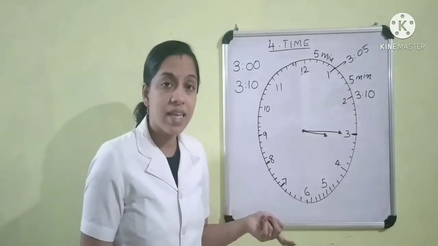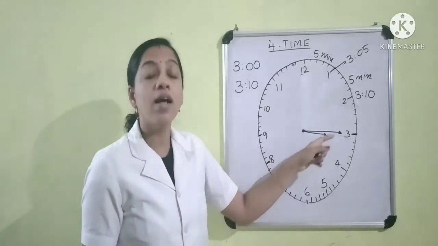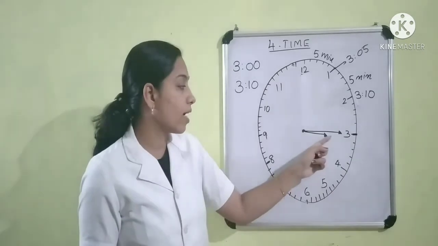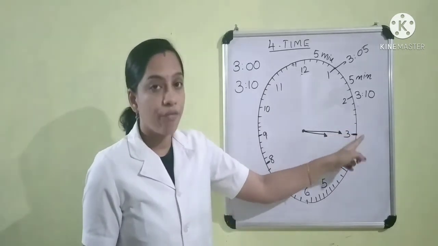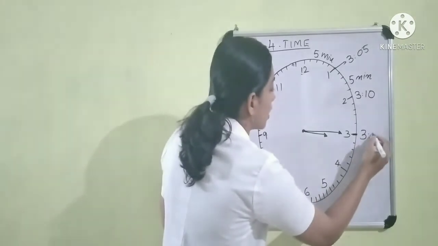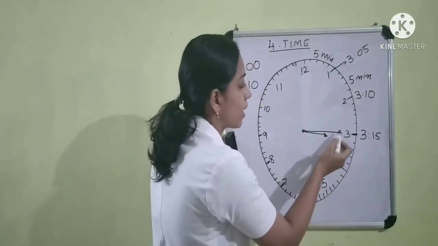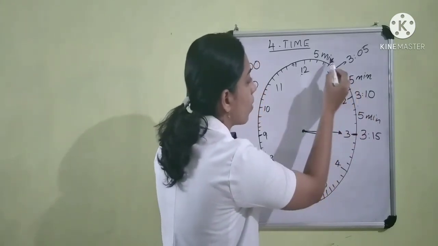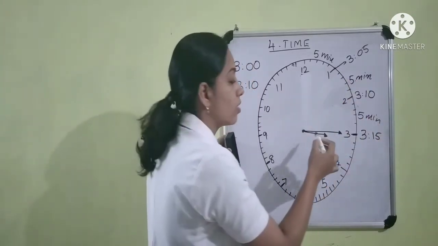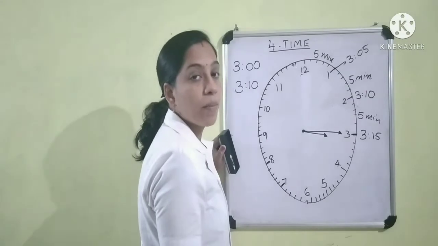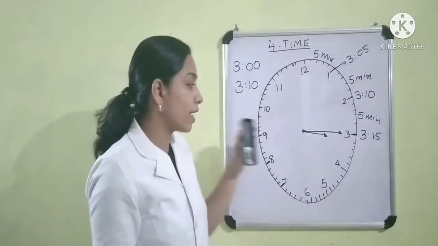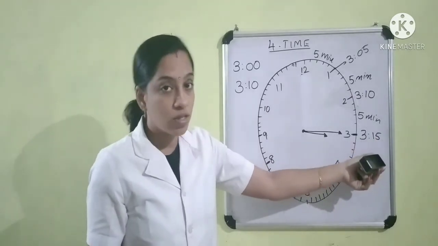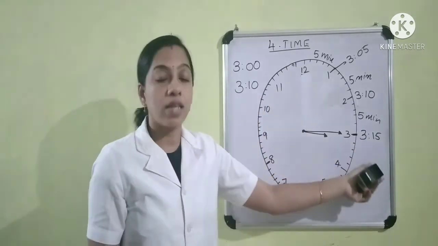We learn when the minute hand is at 3 and the hour hand is at a number, that time is quarter past or 15 minutes. See here, we can say that the time is 3:15. So let us write here 3:15. That is, the minute hand moves from 2 to 3, it takes 5 minutes. Right, children? So 5 plus 5 plus 5, you will get 15. So the time is 15 minutes past 3. We can read this time as 15 minutes past 3, or quarter past 3, or we can write this time as 3:15.